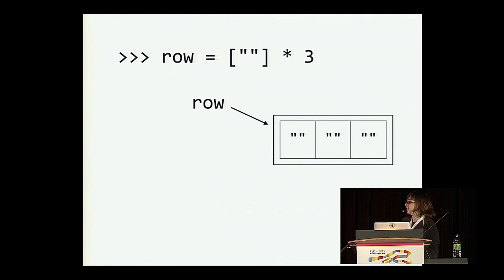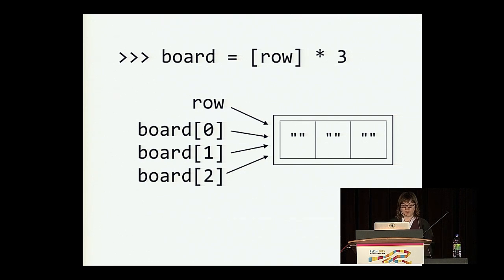So here I have a chart, and this is going to be an abstraction of what's happening in memory. The first line of code that we type in is row equals a list containing an empty string, times 3. What that does is bind the name row to this list containing 3 elements that we're storing in memory. So now when we create a new list board with 3 elements, each of those elements is a reference to the same list that row references. And that's just how multiplying lists works here.